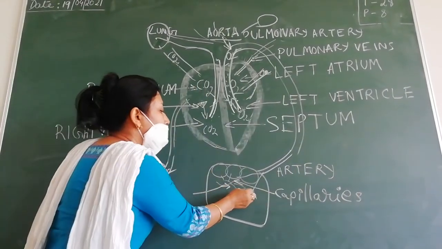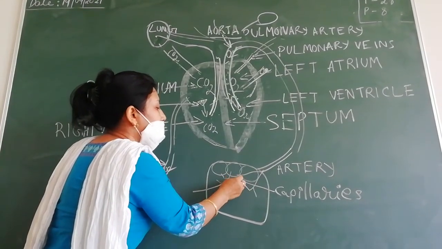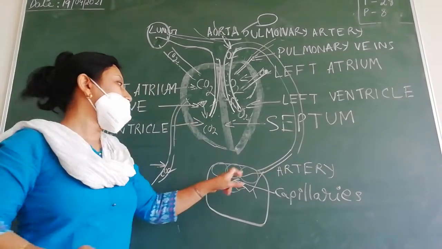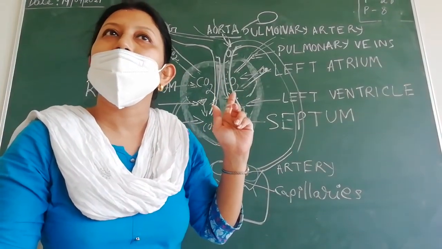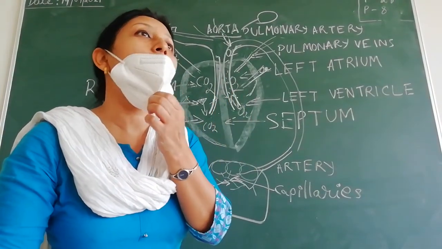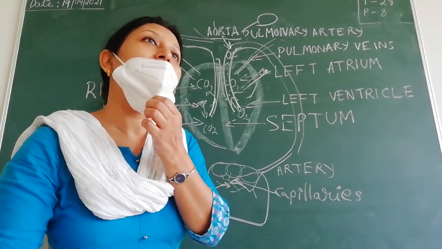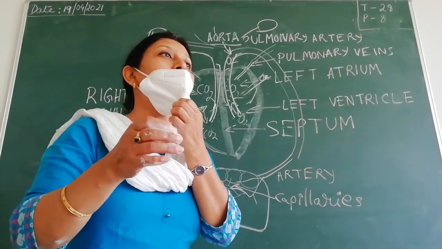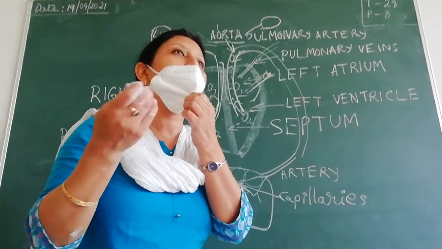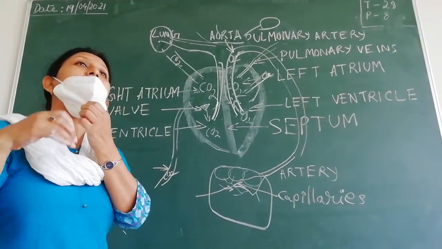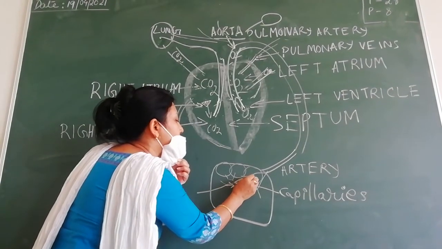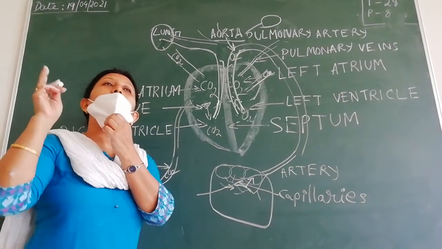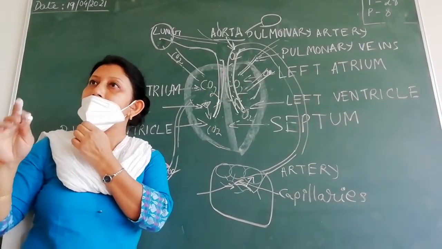Now, from these capillaries, the necessary things. What are the capillaries containing? Inside the capillaries you have oxygenated blood. Along with it, there will be food, hormones, so many things. All the necessary things from the blood present in the capillaries will move out.